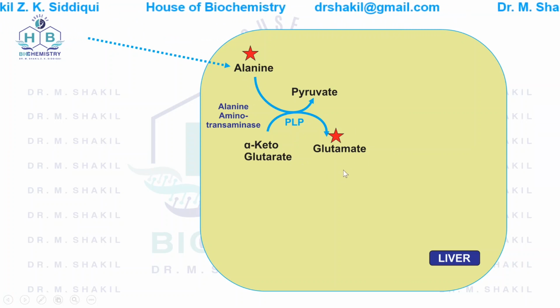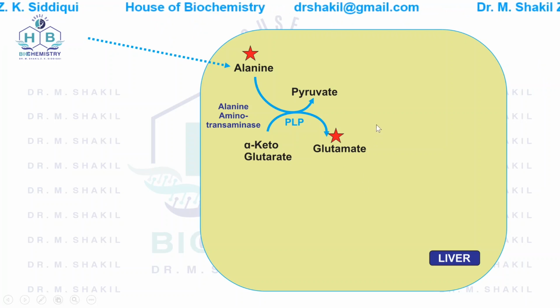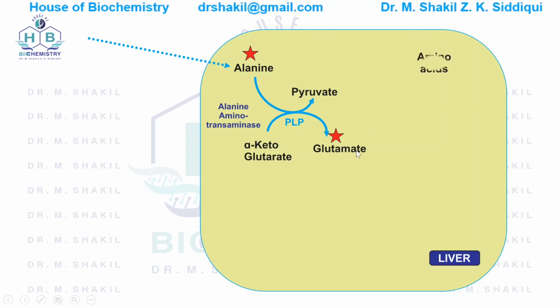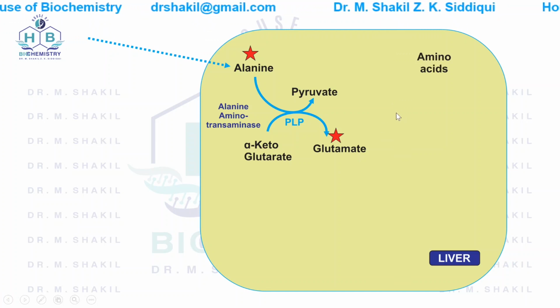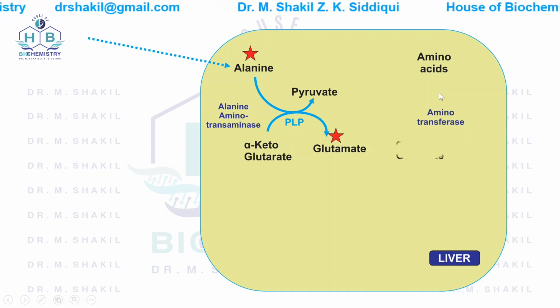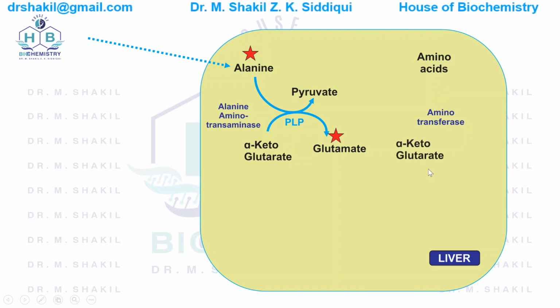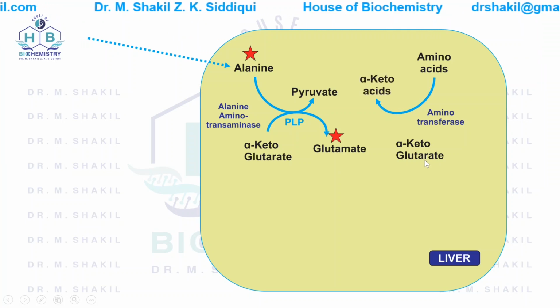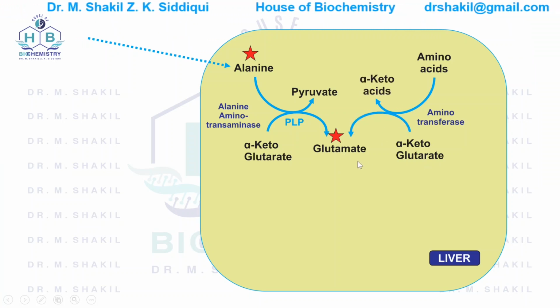it is again converted into glutamate. Now this nitrogen can also come from other amino acid catabolism that is occurring in the liver by aminotransferases, and this is put onto alpha ketoglutarate to form glutamate.